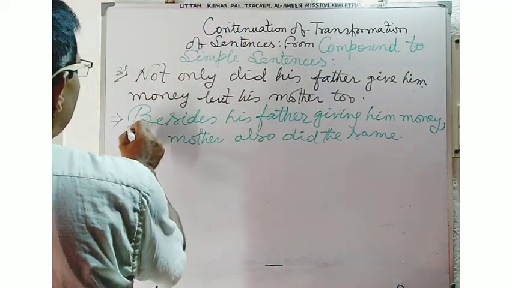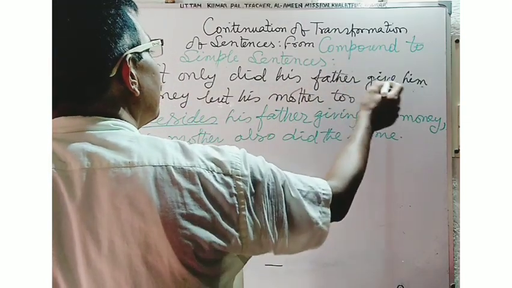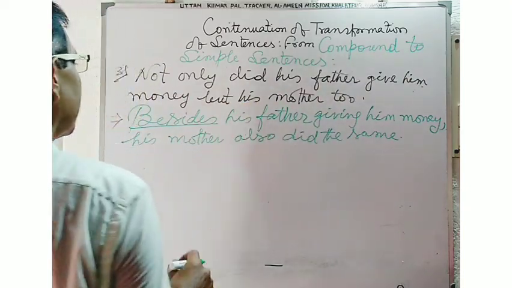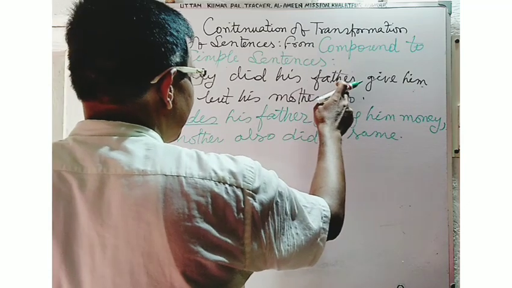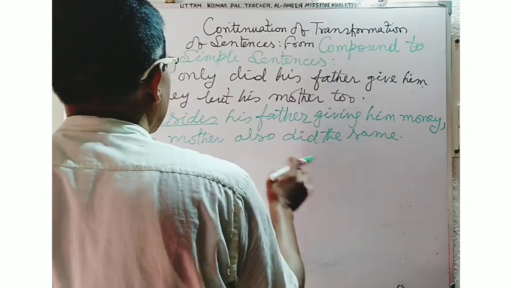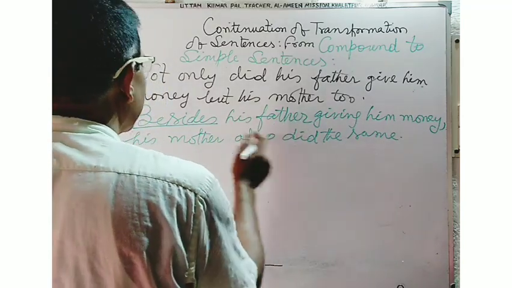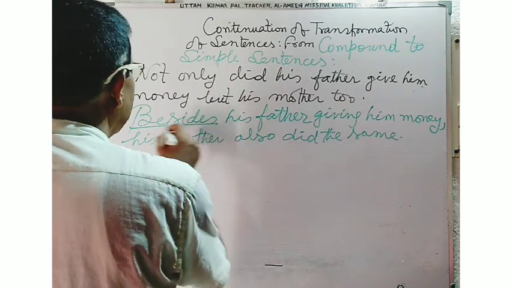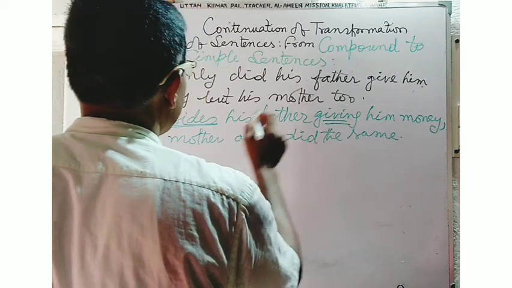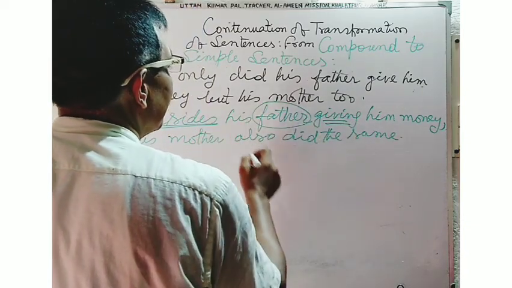Students, you see that not only did his father give him money, but his mother too. That is, not only his father, but also his mother gave him money. So at the time of converting the sentence into a simple sentence, by the use of a preposition with the gerundial word giving, you will have to write father first.